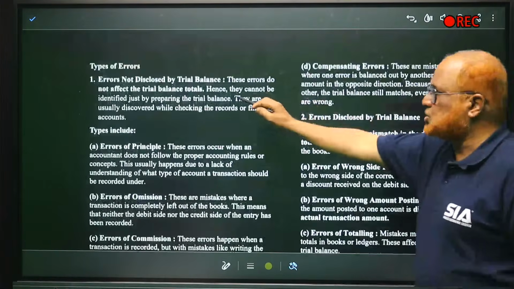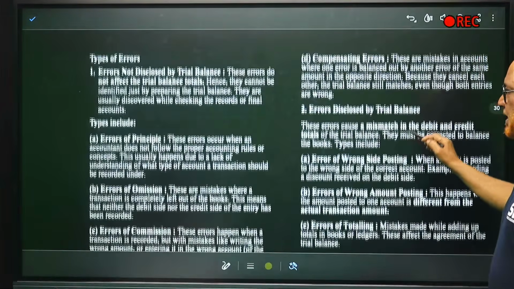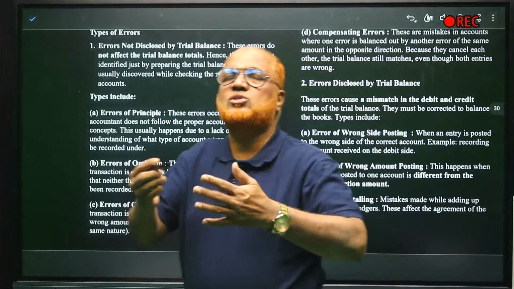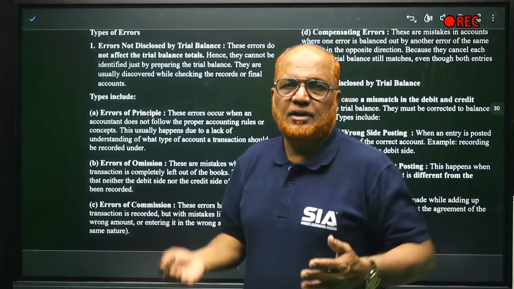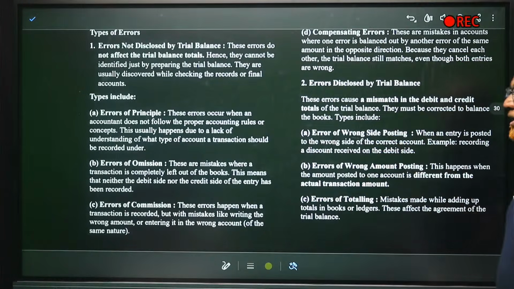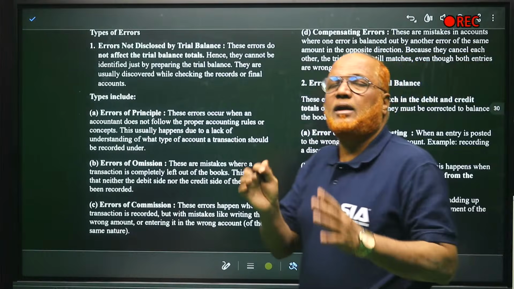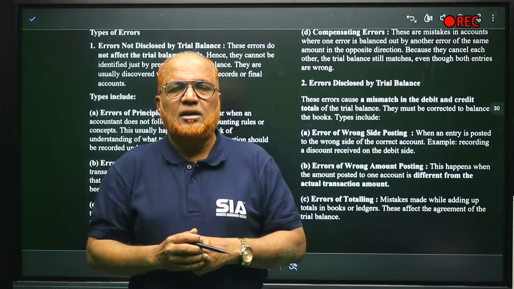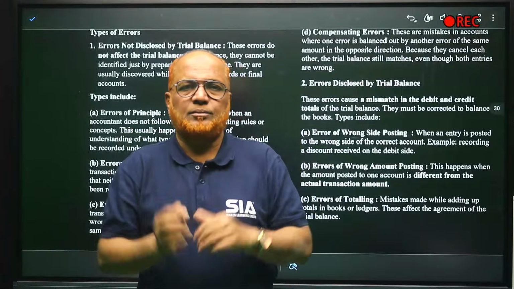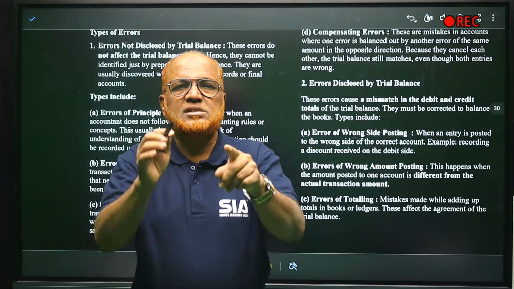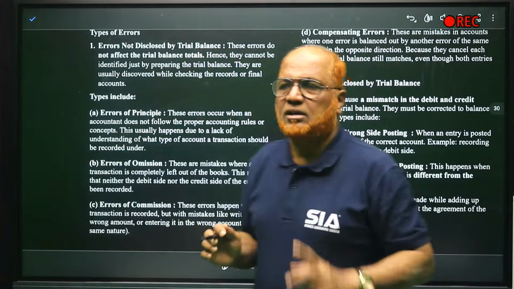Now errors disclosed by trial balance. These are errors which get disclosed in the trial balance. Example: the trial balance will not get tallied. When the error is error of wrong side of posting. In double entry system, one account is debited, another account is credited. But sometimes the accountant will debit both. Debit one account and debit another account. This error will be disclosed in the trial balance.